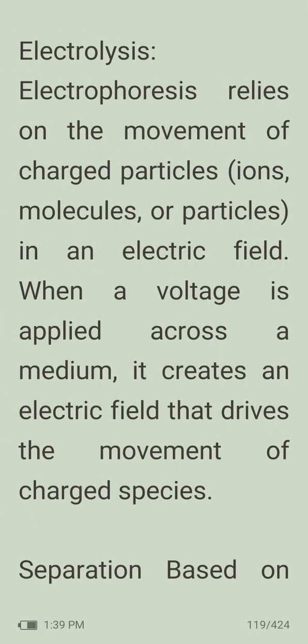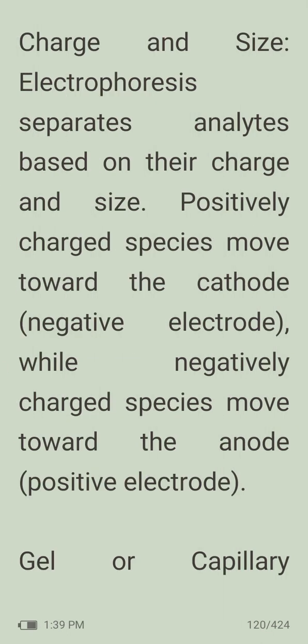Electrophoresis principles. Electrophoresis relies on the movement of charged particles, ions, molecules, or particles in an electric field. When a voltage is applied across a medium, it creates an electric field that drives the movement of charged species. Separation based on charge and size. Electrophoresis separates analytes based on their charge and size. Positively charged species move towards the cathode, the negative electrode, while negatively charged species move towards the anode, the positive electrode.